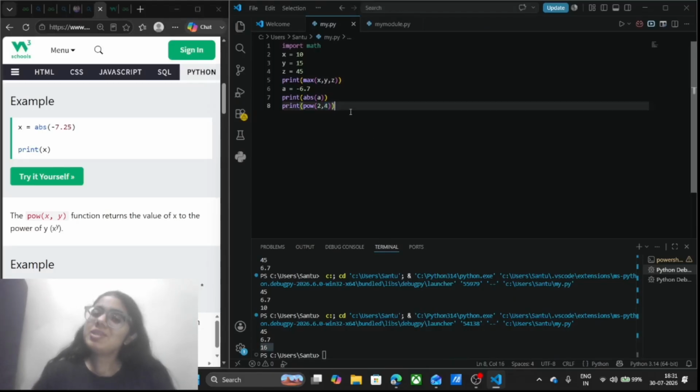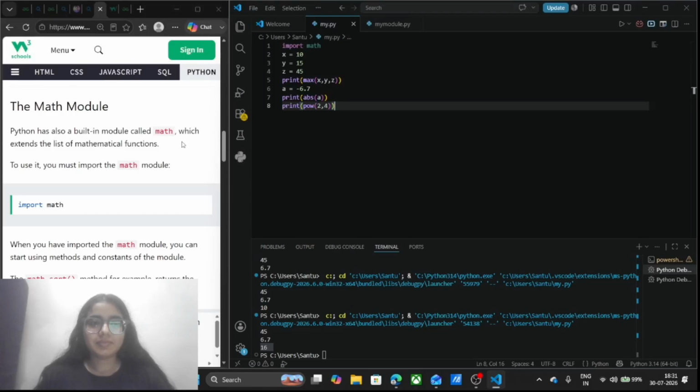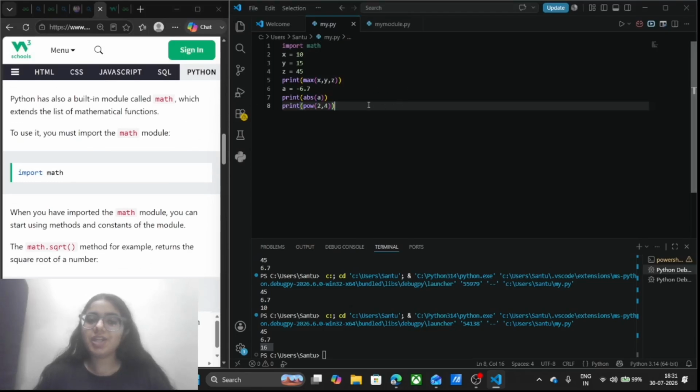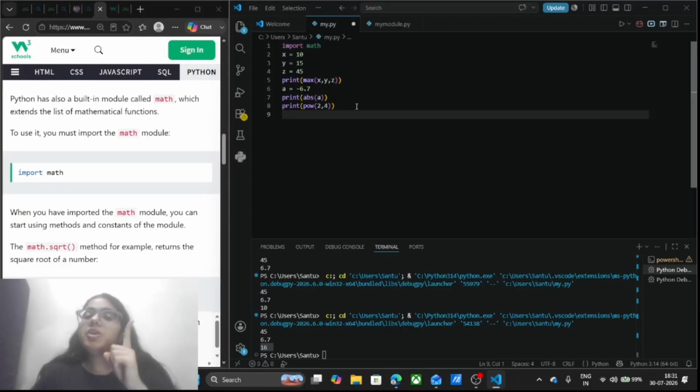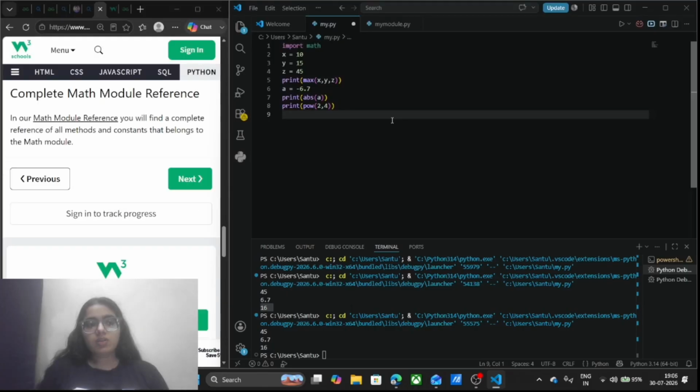2 to the power how much? 8 or 16? It's 16. The next function we have is square root. In order to perform the square root, I will write sqrt. Keep in mind that you have to import the math module in order to run all these max, min, absolute functions. If you do not import it, it is going to give me an error.